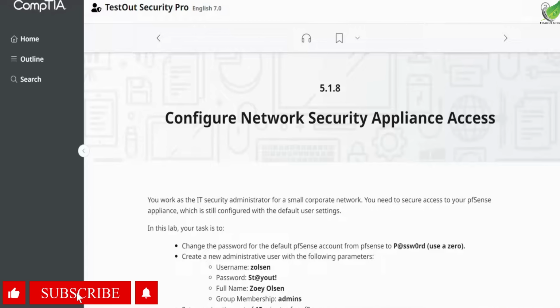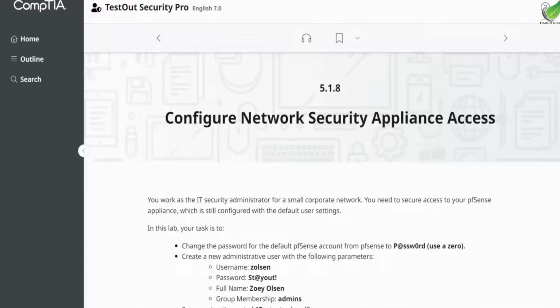So you work as an IT security administrator for a small corporate network. You need to secure access to your pfSense appliance, which is still configured with the default user setting. So in this lab, your task is to change the password for the default pfSense account from pfSense to this password given right here. Then create a new administrative user with the following parameters. Username is going to be Zolsen, password stay out, full name is going to be Zoe Austin, group membership, and the rest. So we just go ahead and start lab.